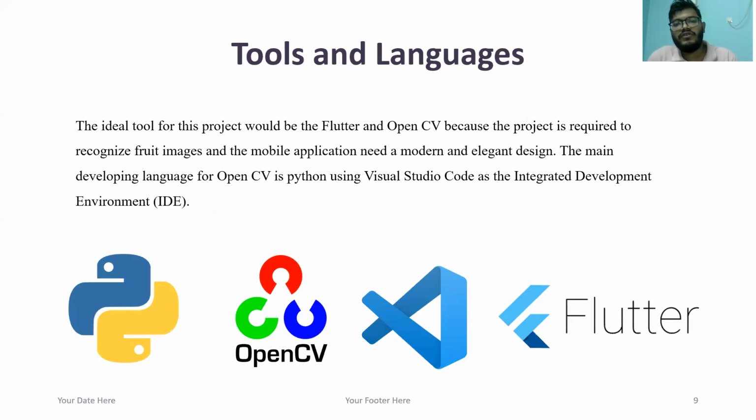Okay, so here are the tools and languages we'll be using for our project. The ideal tools for the project would be Flutter and OpenCV, because the project will require recognizing fruit images, and the mobile application needs a modern and elegant design. The main development language will be Python, using the OpenCV library, and Visual Studio Code as the integrated development environment, or IDE.